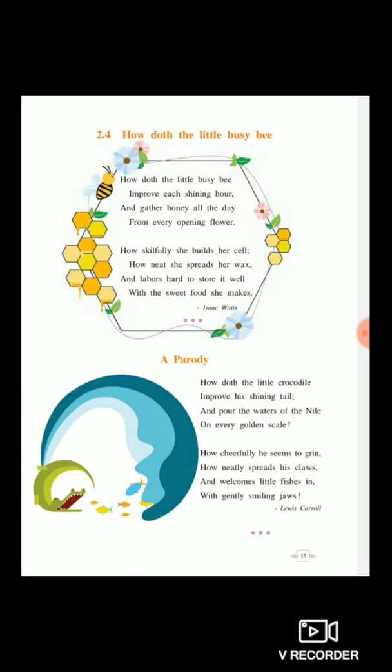He tells us that the parody, in a humorous way, speaks about the idleness and cunningness of a crocodile in contrast to the hard-working bee. So what the crocodile does, the crocodile lazily throws water on its scales to shine its tail.